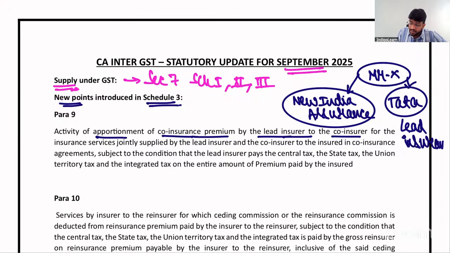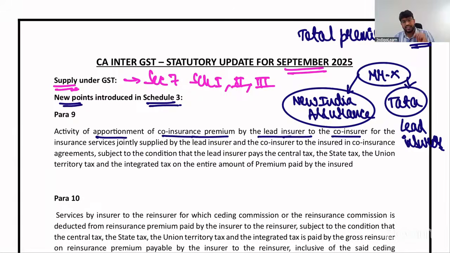Let's say the total premium is 10 lakh rupees, and 60%, 6 lakhs, is taken by Tata, and 4 lakhs is taken by New India Assurance. There is a risk mitigation being done by Tata and New India Assurance, where they are acting as co-insurers. In that case, they have clarified that the activity of apportionment is neither regarded as supply of goods nor regarded as supply of service.